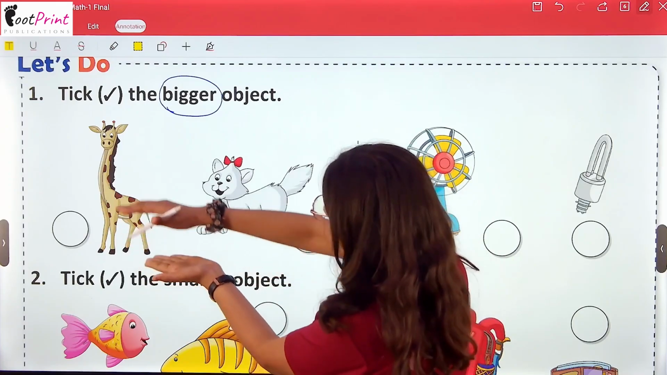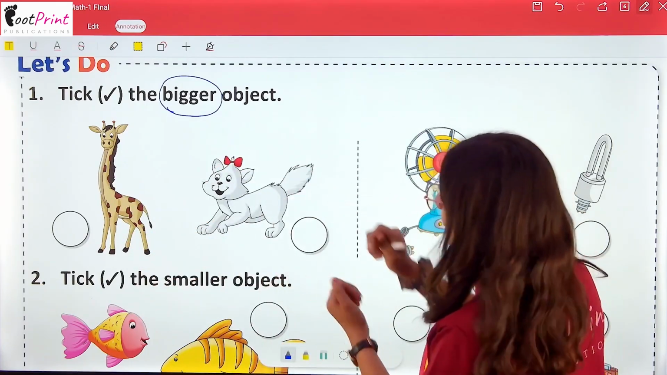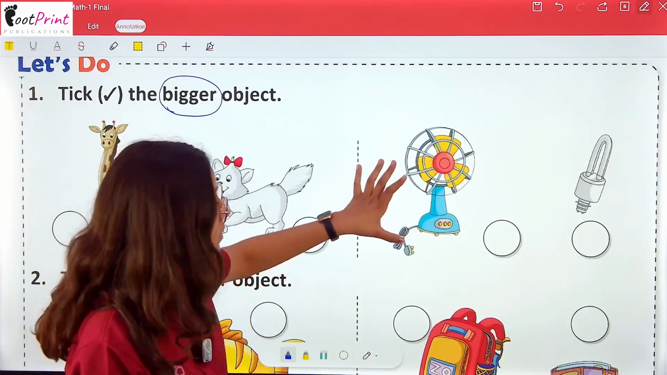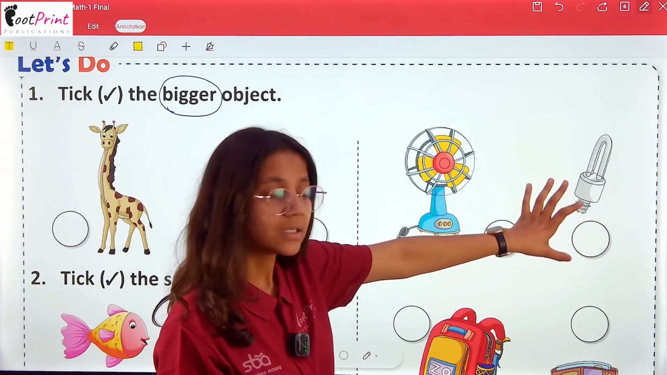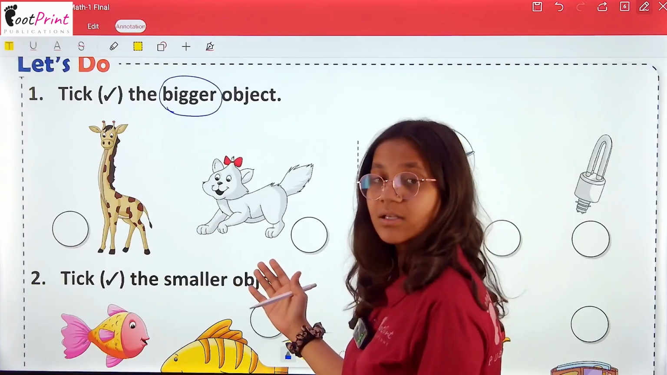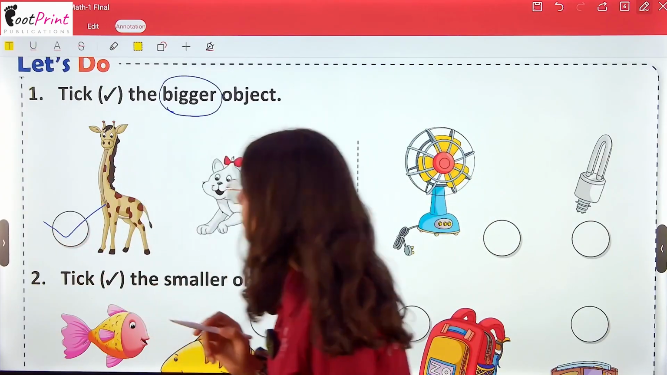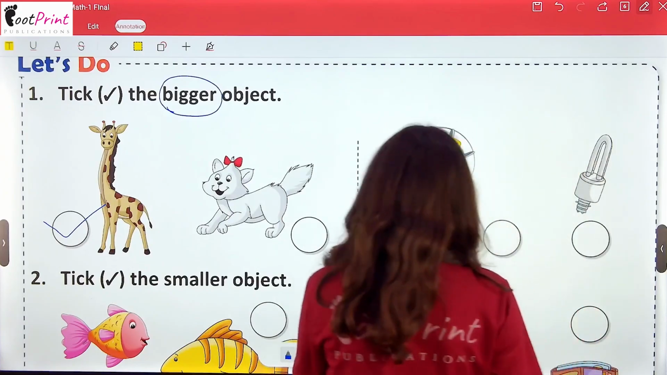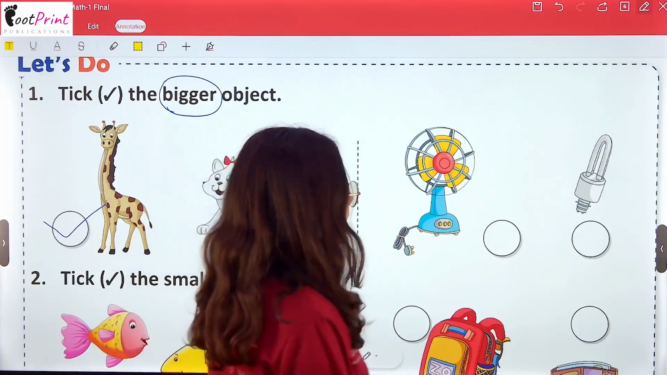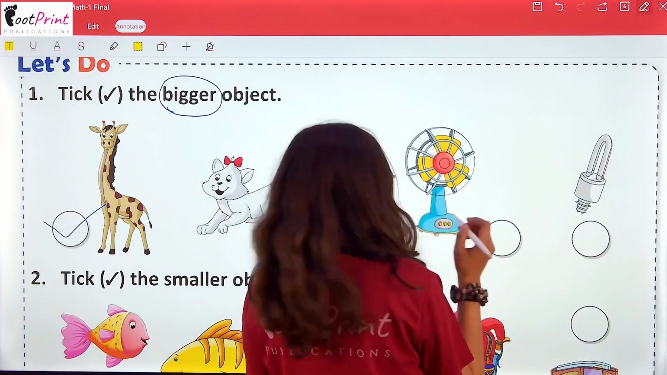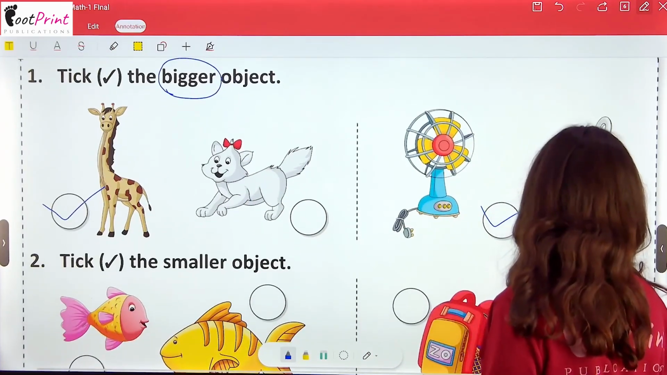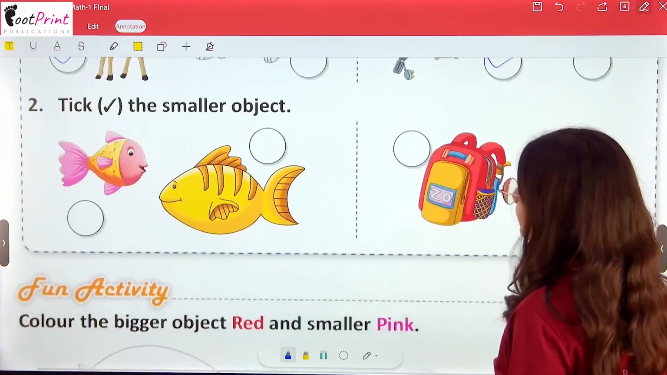So, is this giraffe big, or is this cute cat big? Is this fan big, or is this light big? So, see, this giraffe is bigger than the cute cat. So, we will take the giraffe column. And in this picture, we are seeing that this fan is bigger than this light. So, we have to tick on the fan circle. Very good. I know you all have given the good and correct answer.